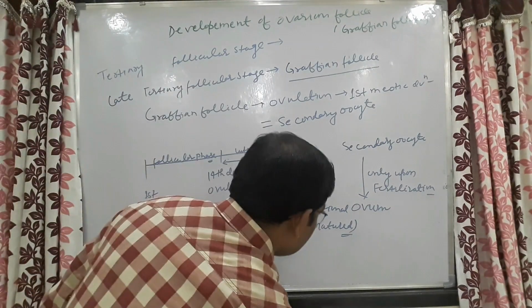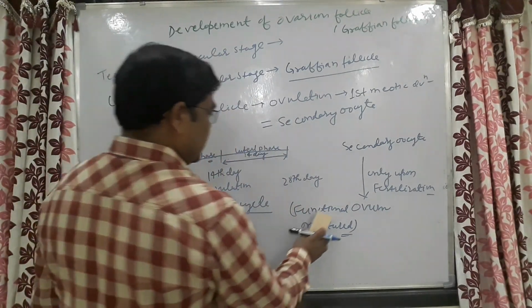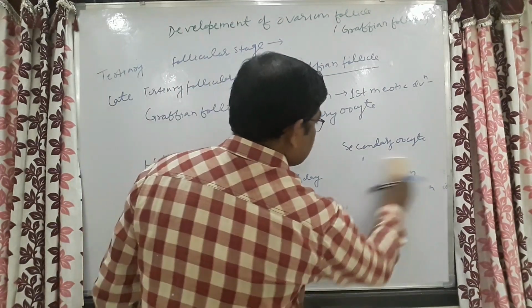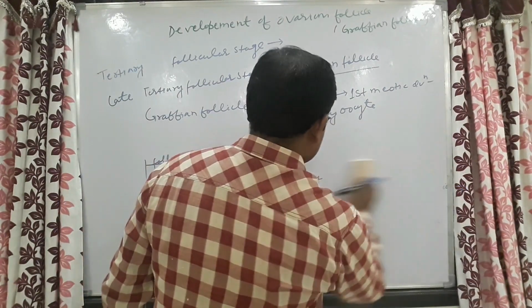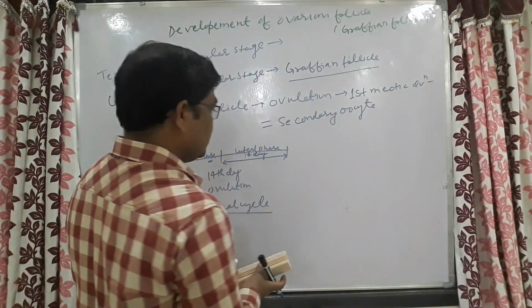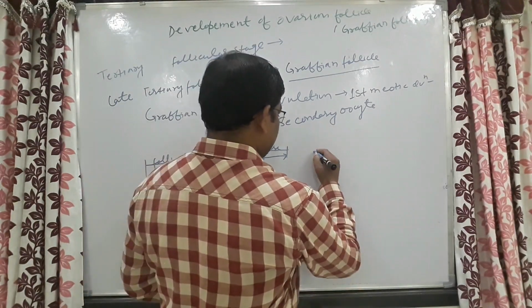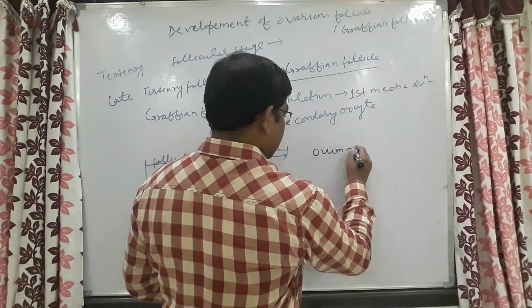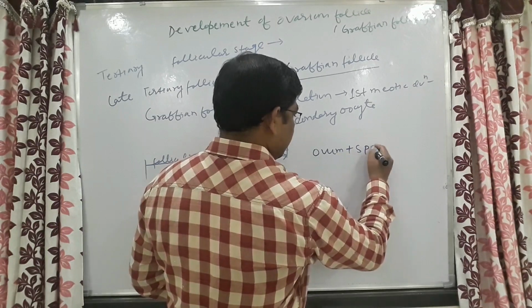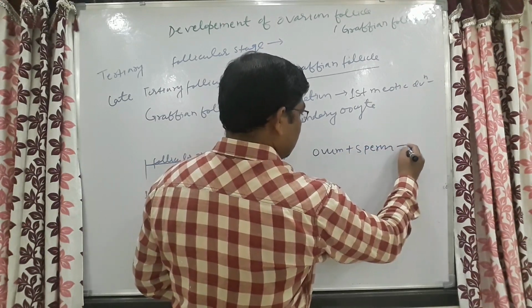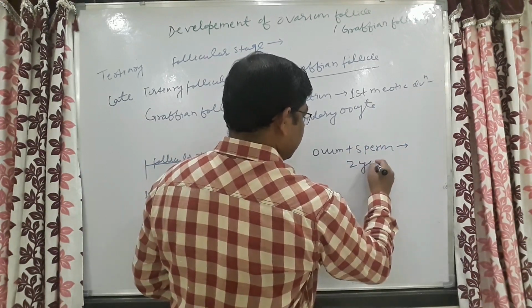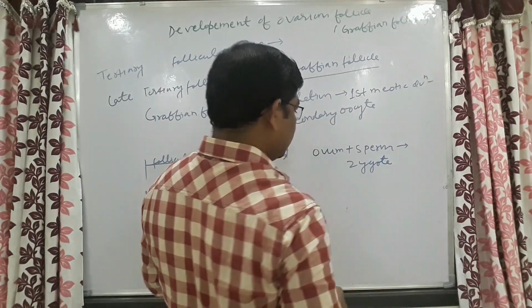Now come to the fact, if this ovum gets fertilized with sperm, if there is penetration of sperm, then there will be the formation of zygote.